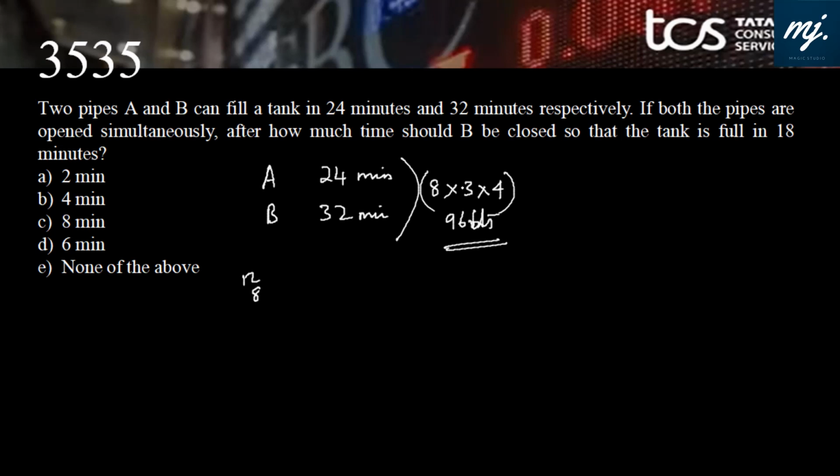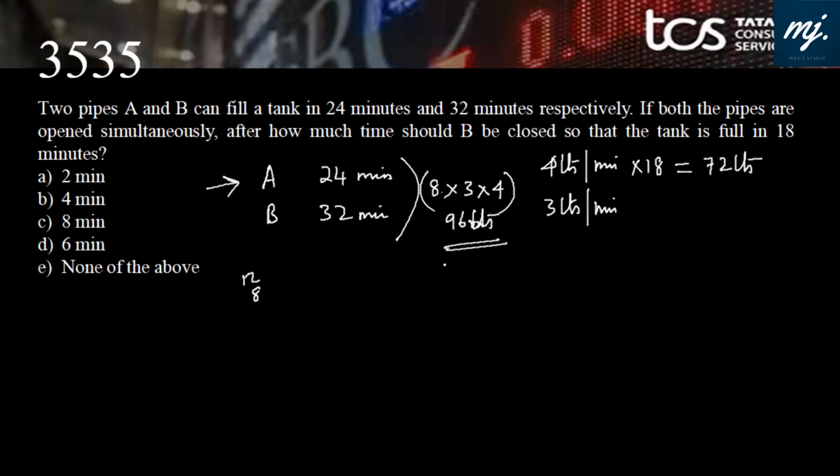So the efficiency of A is 96 by 24, 4 liters per minute pumping in, and the efficiency of B is 3 liters per minute pumping in water. If both the pipes are opened simultaneously, after how much time should B be closed so that the tank is full in 18 minutes? Then which pipe was working throughout? Pipe A was working throughout for 18 minutes. Then what is the volume of water pumped in by pipe A? That is 18 into 4, 72 liters.